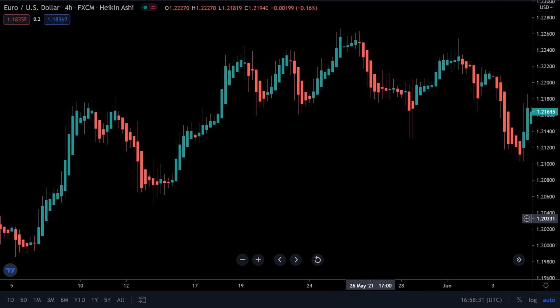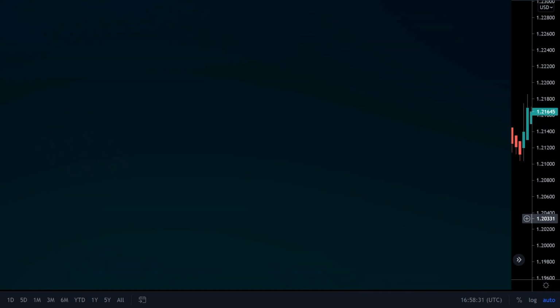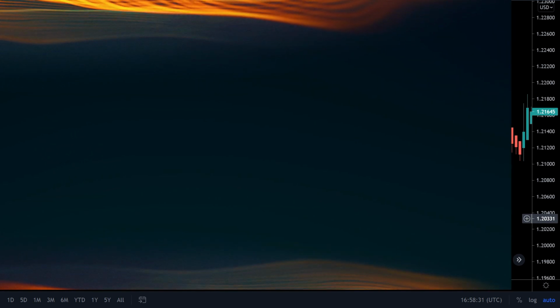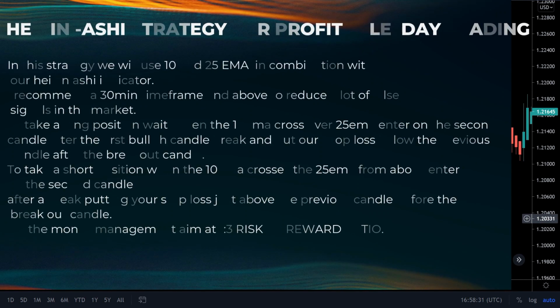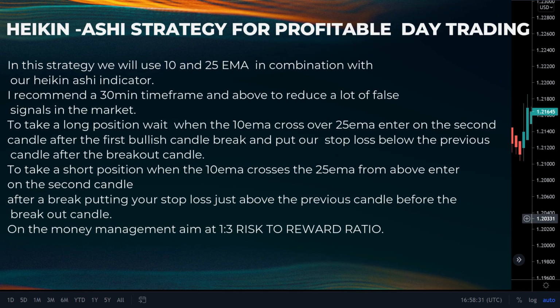Now we go to our Heikin Ashi plus EMA based intraday trading strategy. In this strategy, we will use the 10 and 25 exponential moving averages in combination with our Heikin Ashi indicator. I recommend a 30-minute time frame and above to reduce a lot of false signals in the market.